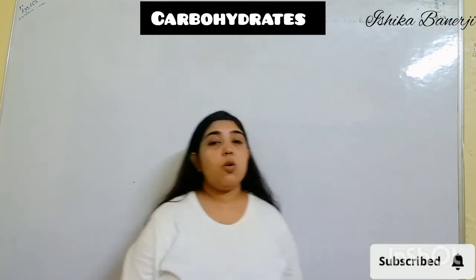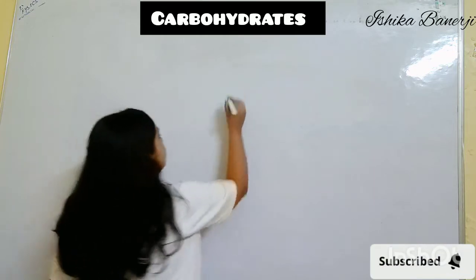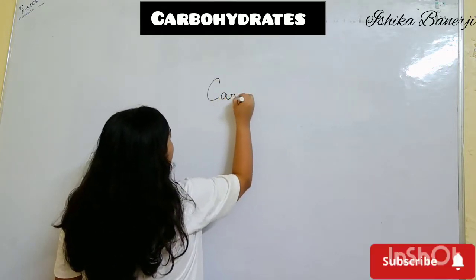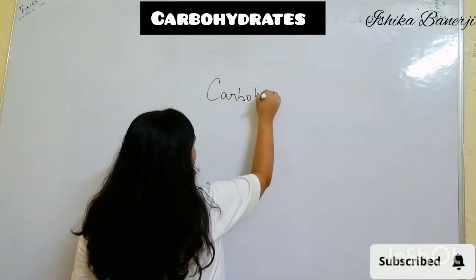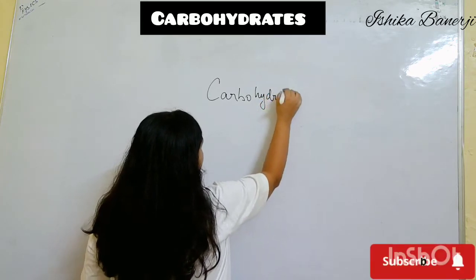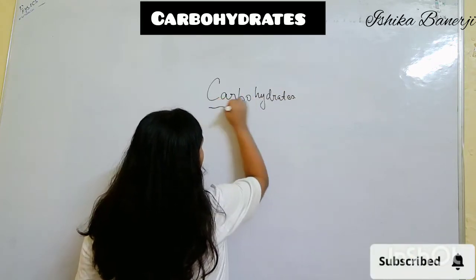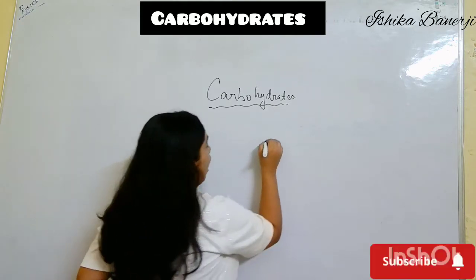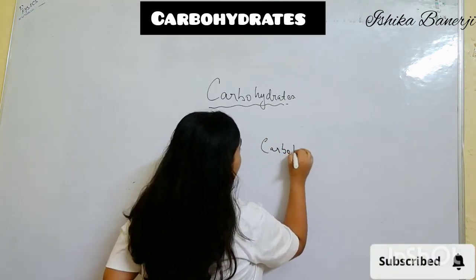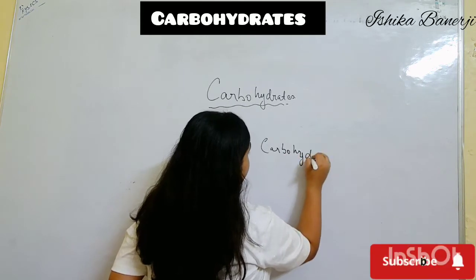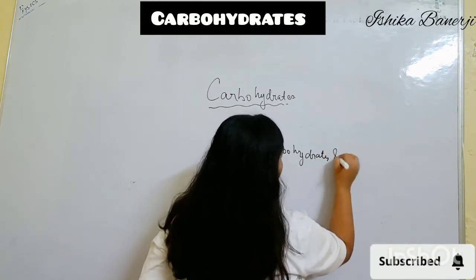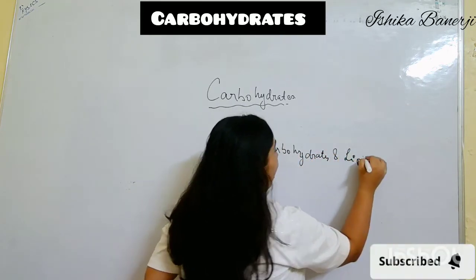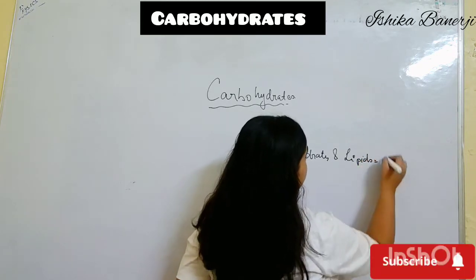Okay, so carbohydrates. A small recap of what I said: carbohydrates and lipids are a source of what? These two are a source of energy.